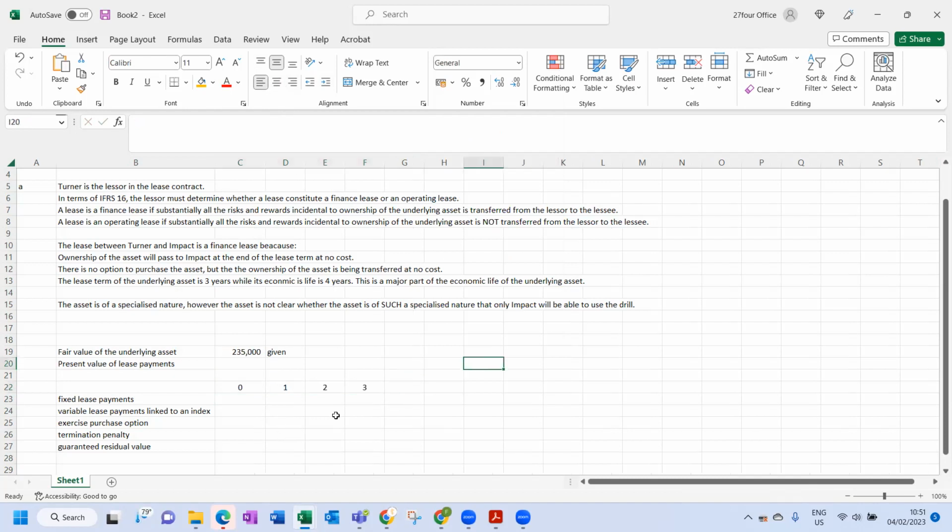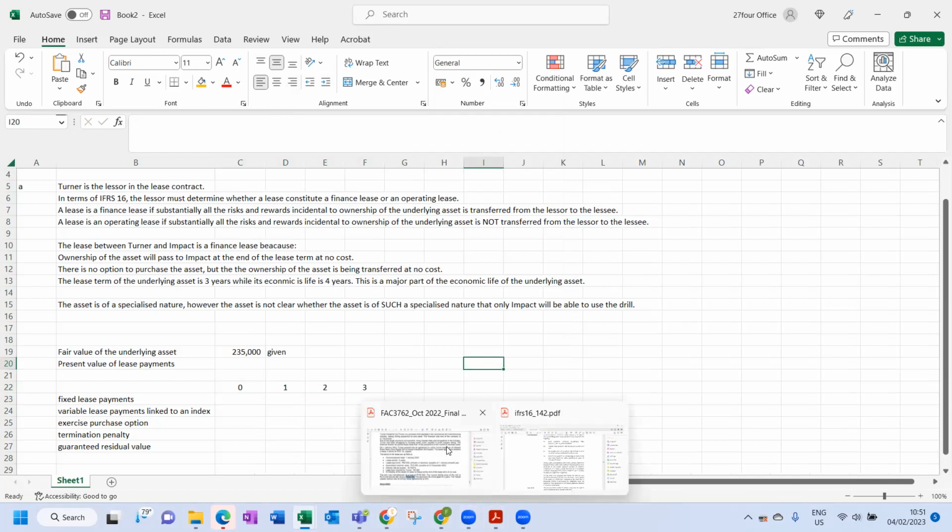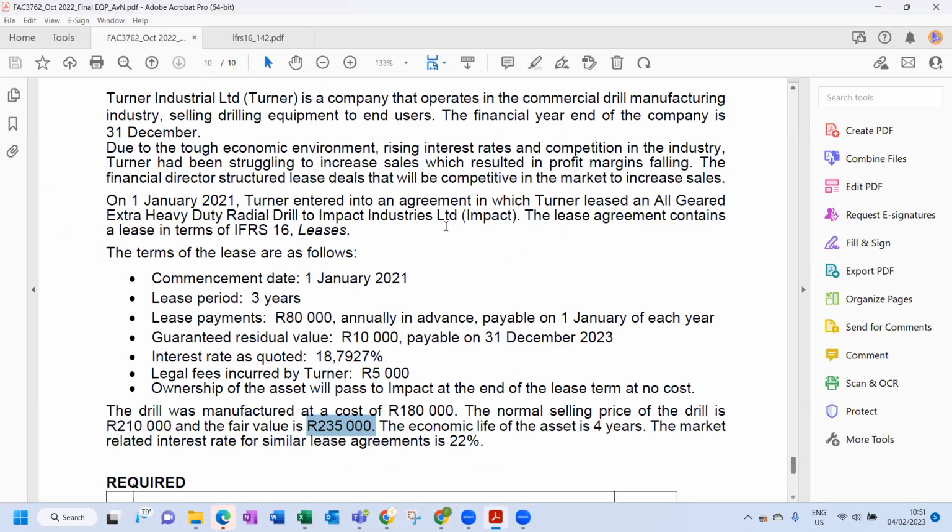Important, take note of this scenario. There is a fixed lease payment of 80,000 Rand. What's important to take note? It is annually in advance. The important aspect here is in advance.